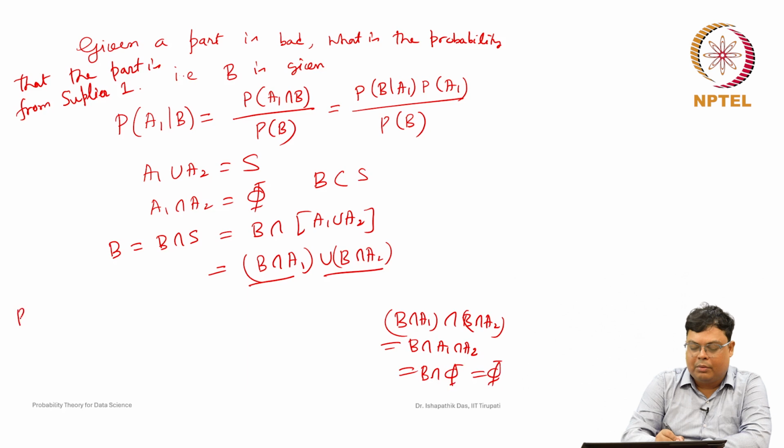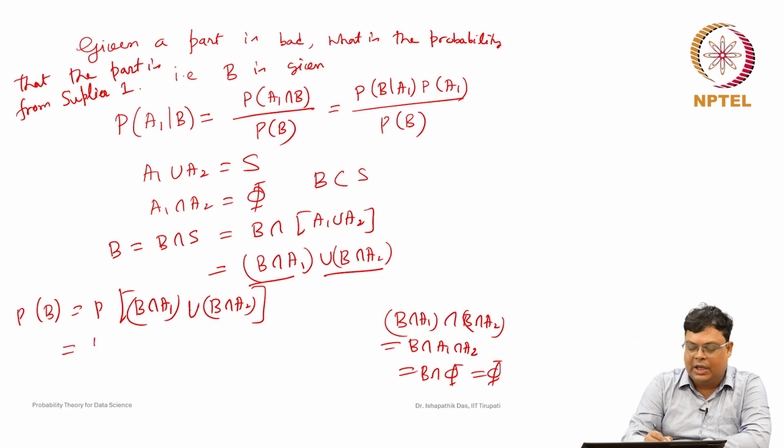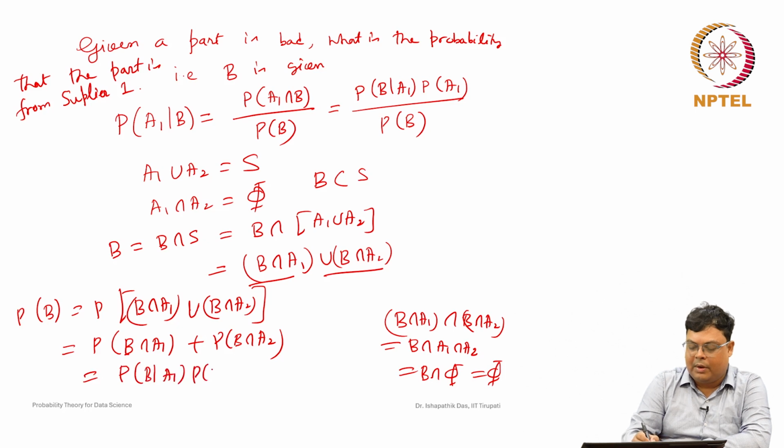Hence, probability of B is equal to probability of B intersection A1 union B intersection A2, and because they are disjoint, using axiom 3, it is probability of B intersection A1 plus probability of B intersection A2. That can be represented as probability of B given A1 into probability of A1 plus probability of B given A2 into probability of A2.